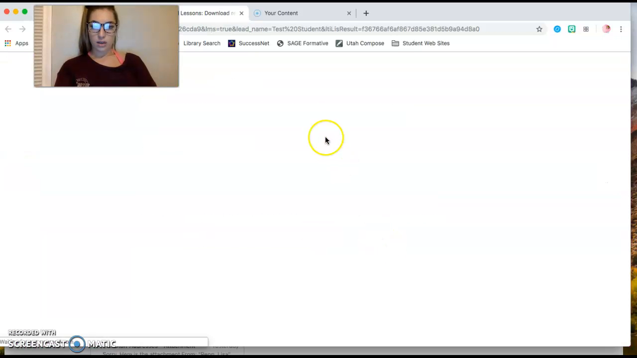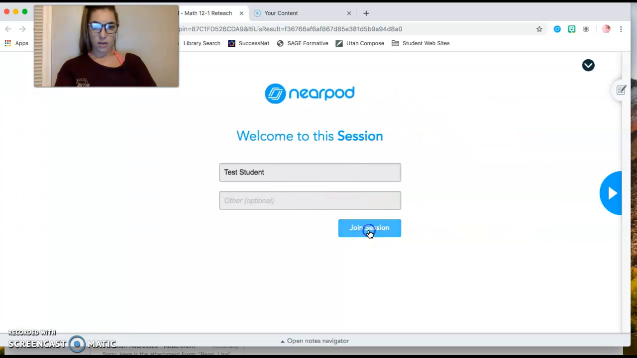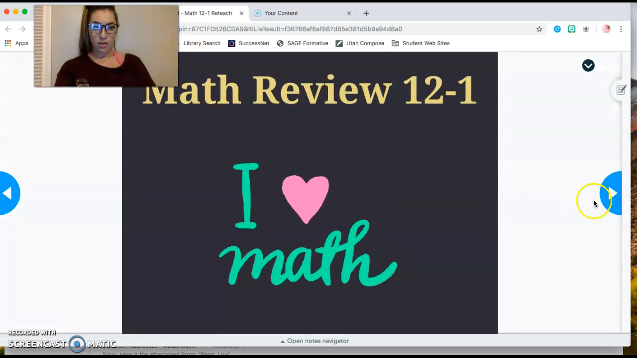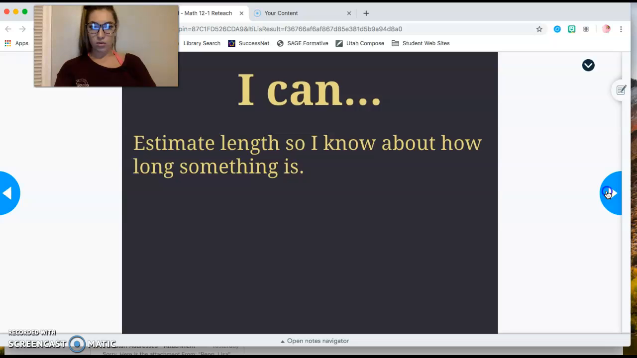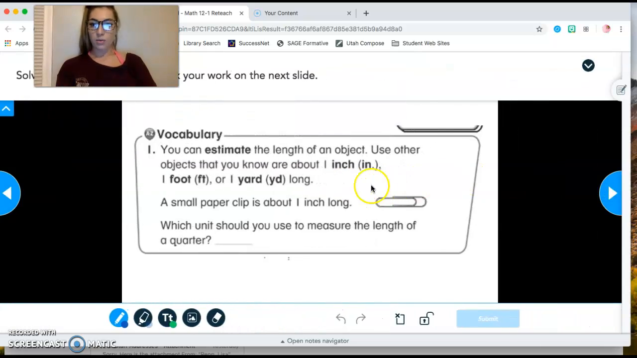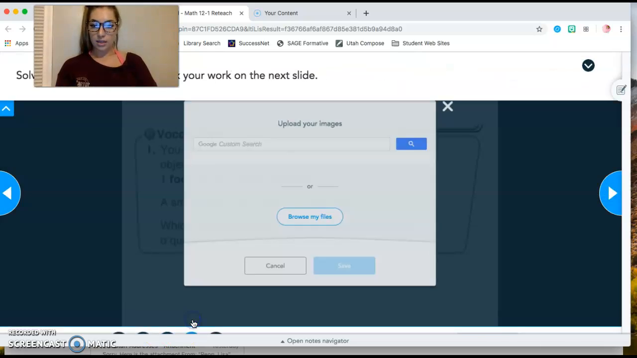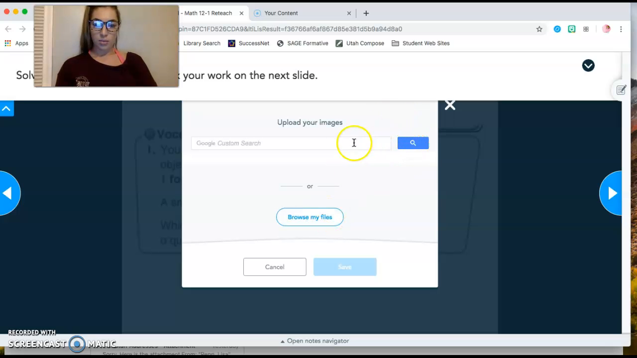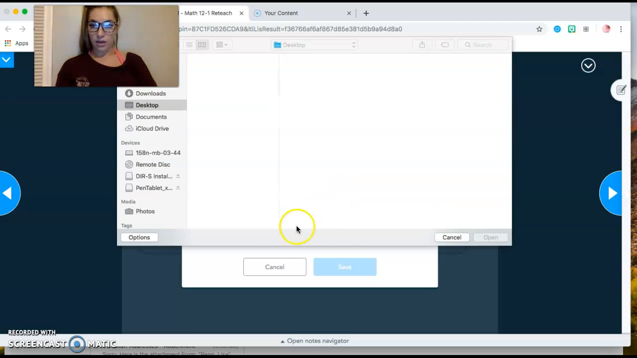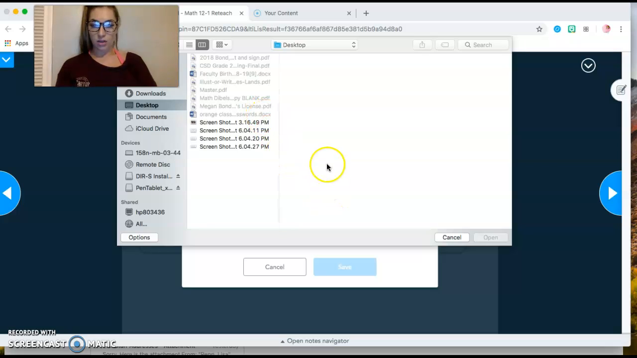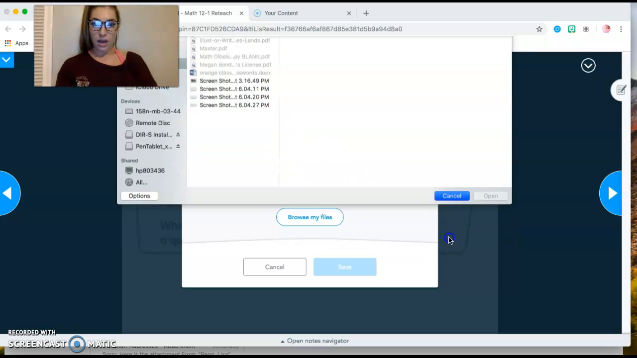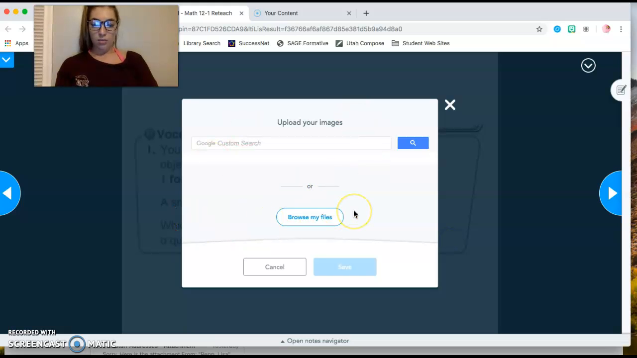So again, you'll just click on the Nearpod. You'll click join session. You'll go through it just like normal. And then when you get here, you'll just press this. Go ahead and upload your image, so browse your files, and then you'll click the page that you just took a picture of, and you can upload it that way. Or you can do it the same way and just do it problem by problem, just on a piece of paper. That's totally fine too.